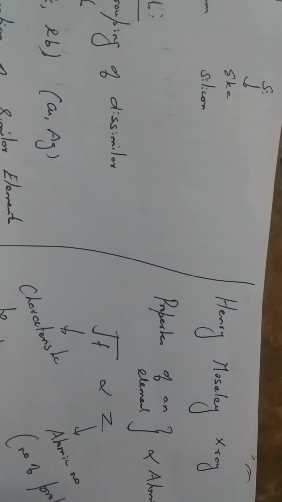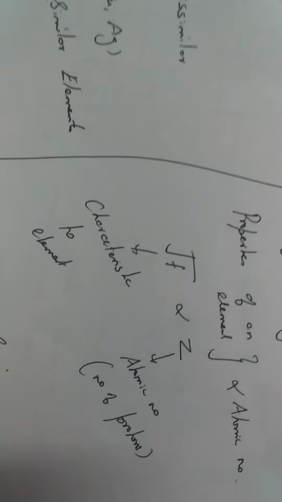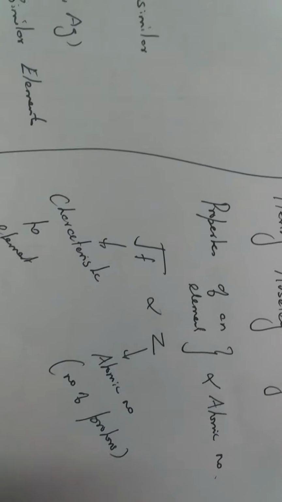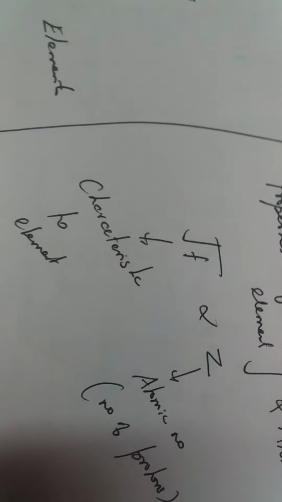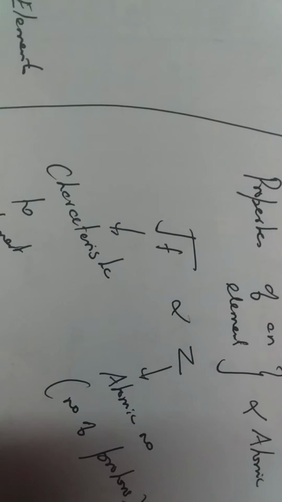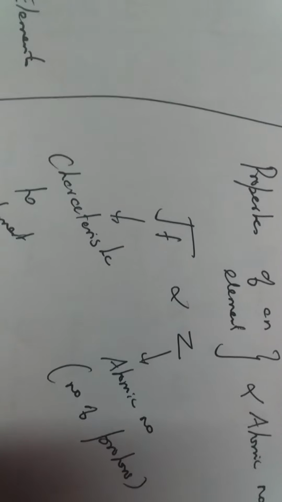Next, who came after that? Henry Moseley came, and according to him, the properties of an element are directly proportional to the atomic number, not atomic weight. According to Mendeleev, the property of an element is directly proportional to atomic weight. But Henry Moseley says that the property of the element is directly proportional to the atomic number.